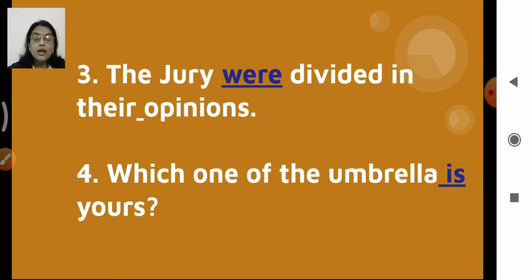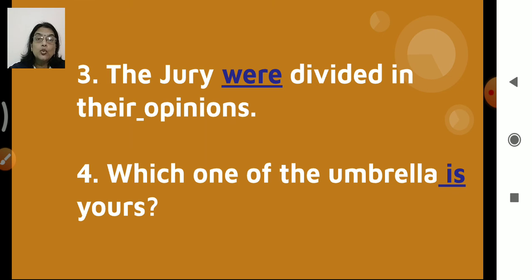Now the third one: the jury were divided in their opinions. Okay, "were". Now the jury, again it is one thing only, but why is "were" there? Because here you can see in the sentence, divided in their opinions, means each one is counted here. Though it is a collective noun, the jury is many people coming together, and we are counting each and every one's opinion. Every person's opinion is counted here.